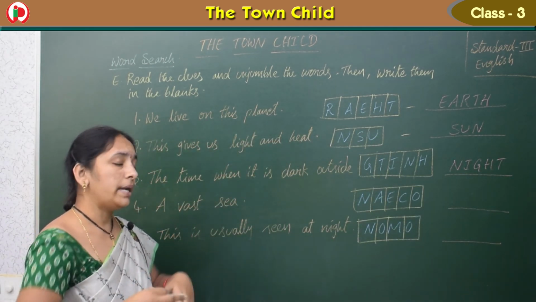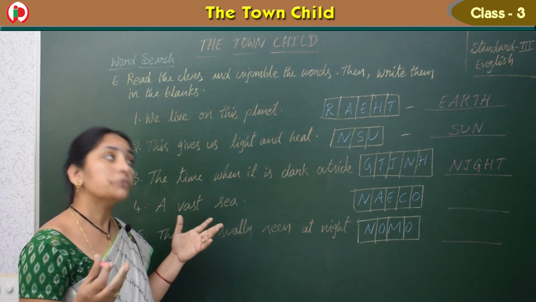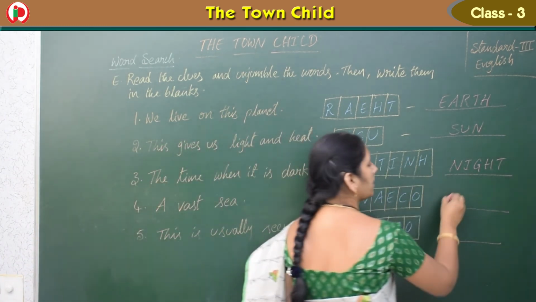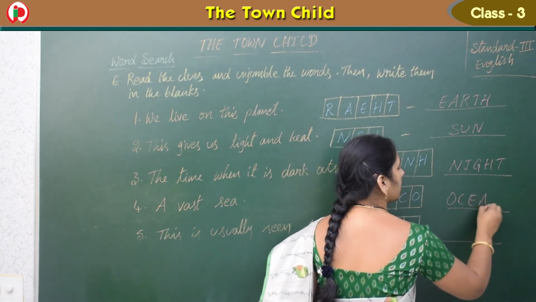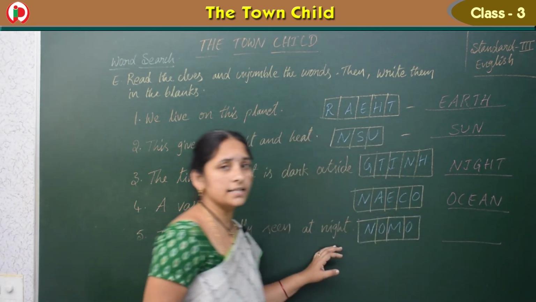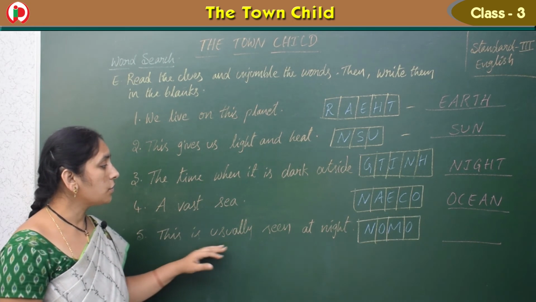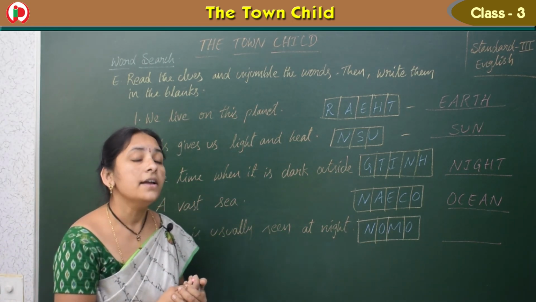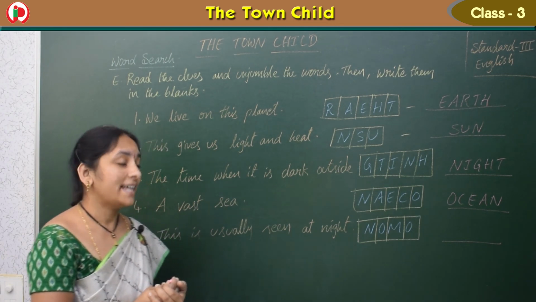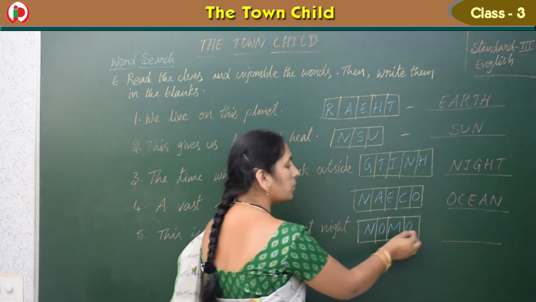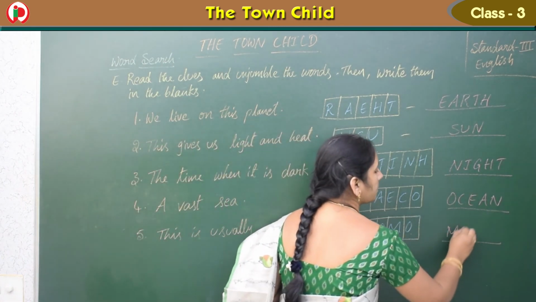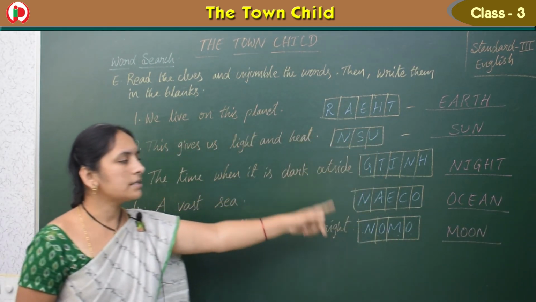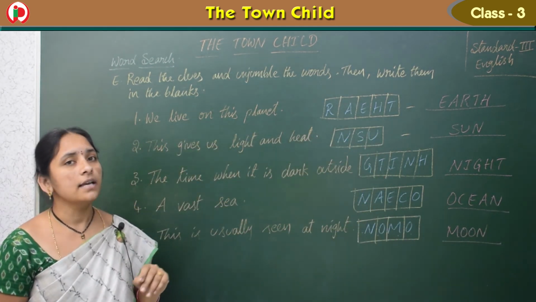Okay children. Now see, a vast sea. Sea, okay. Big seas we call, those are oceans. O-C-E-A-N. So in reverse order if you get, we are getting ocean. Oceans. And now see this. This is usually seen at night. So night time when you look into the sky, first what do you observe? Yes, we look at the moon only. Then the spelling is moon.